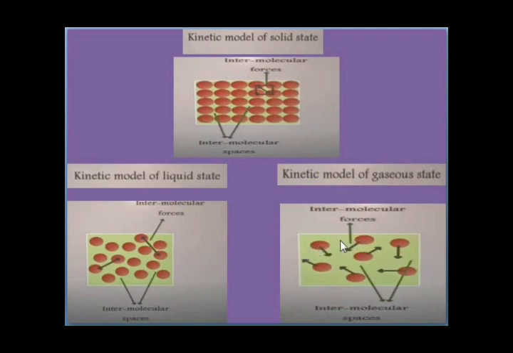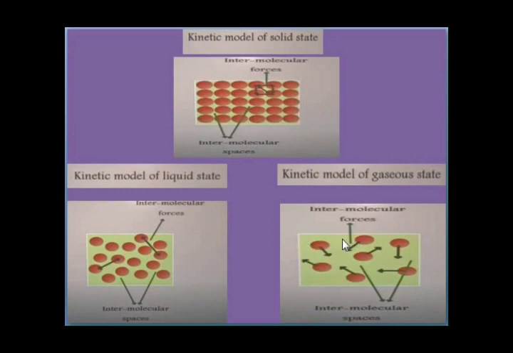In case of gases, the intermolecular forces of attraction are negligible. Why? Because the particles lie far apart from each other. So if you observe here, very little space in solids, somewhat more space than solids in liquids, and here it is very far.